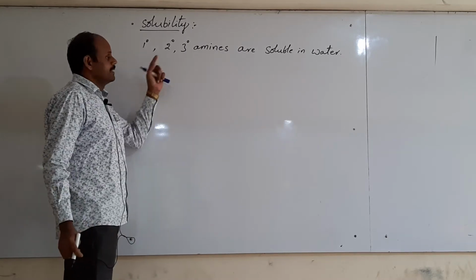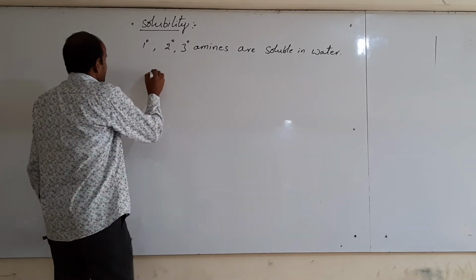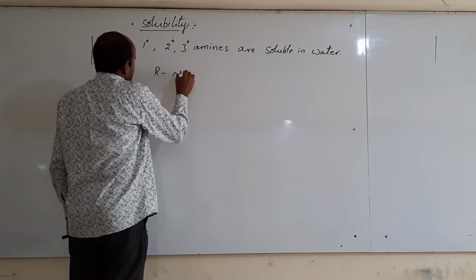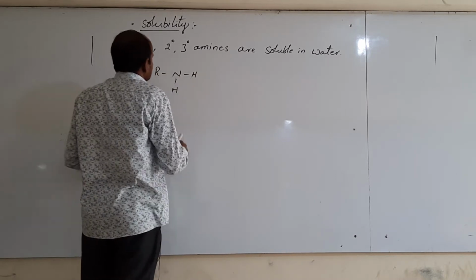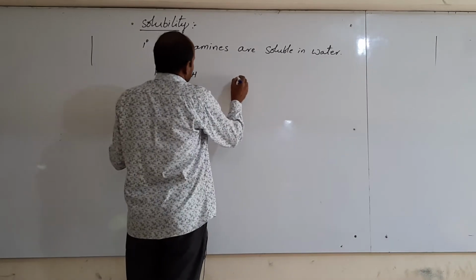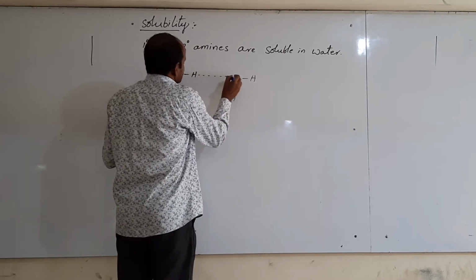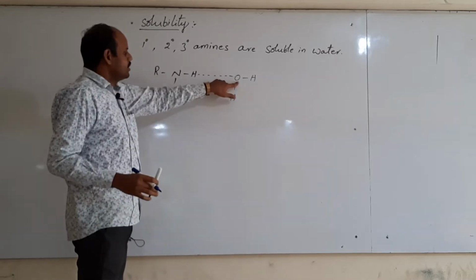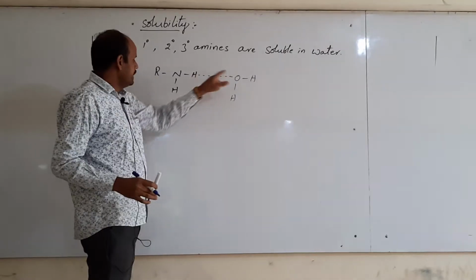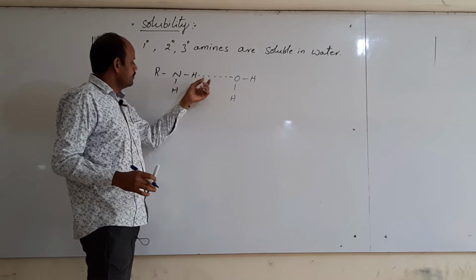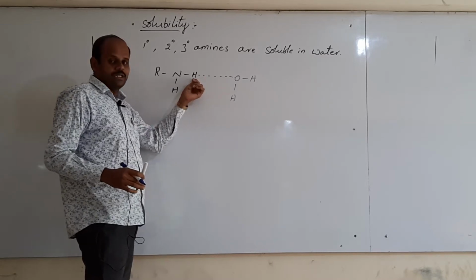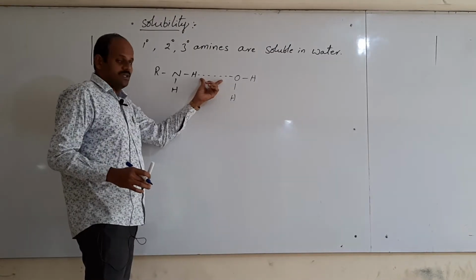If you take primary amines, that is RNH2, and a water molecule, H2O, here oxygen is also a highly electronegative element, and here hydrogen is present. Thus hydrogen bonding is formed between oxygen and hydrogen.